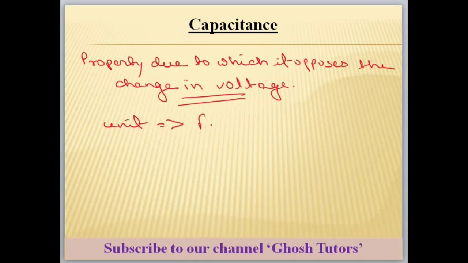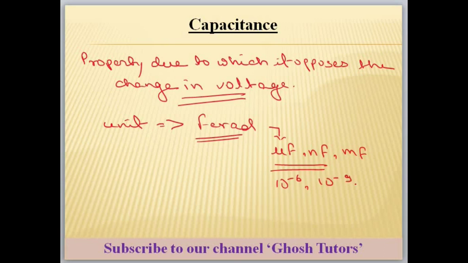Its unit is farad. But farad is a very big unit. Normally in the numericals you will see microfarad or nanofarad or millifarad. Farad becomes a very big unit. Micro means 10 to the power minus 6. Nano means 10 to the power minus 9 and milli means 10 to the power minus 3.